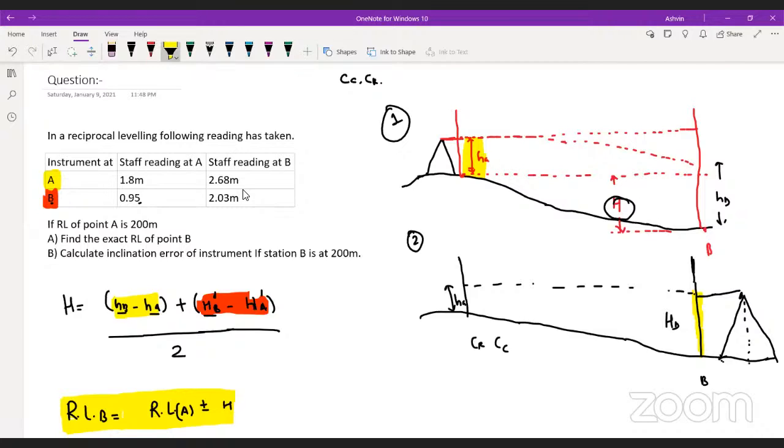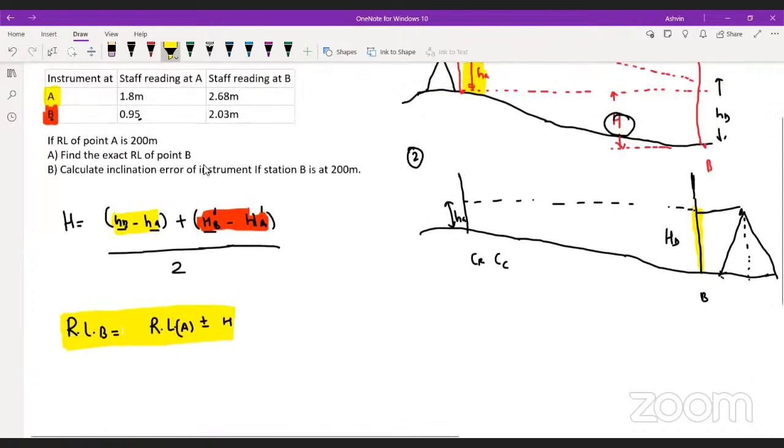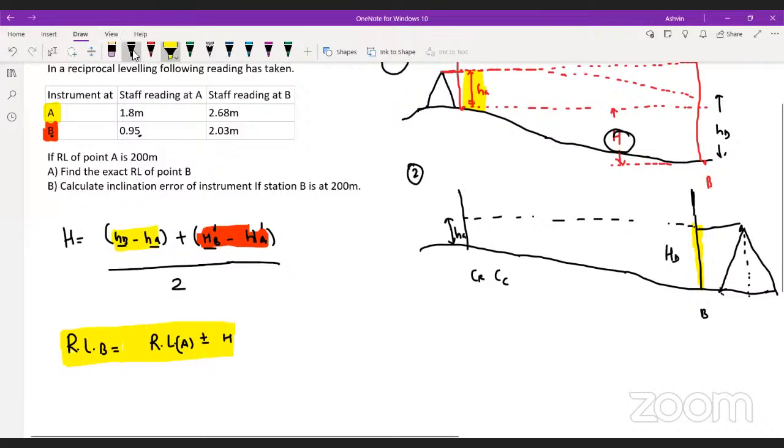199.08, wrong answer. Pay attention a little. First of all, if I have to calculate the value of h, what I'm going to do first is 2.68 minus 1.8. This is HB minus HA.